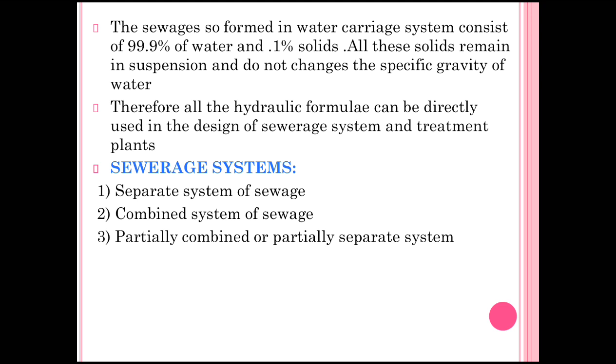There are three types of sewage systems: the separate system, the combined system of sewage, and the partially combined or partially separate system. These are the three methods which we will discuss in the next lecture. Hopefully you understand all the concepts of sewers, types of collection of sewers, different methods, and why each is used.